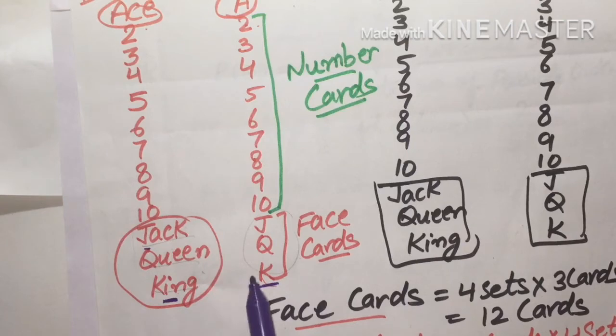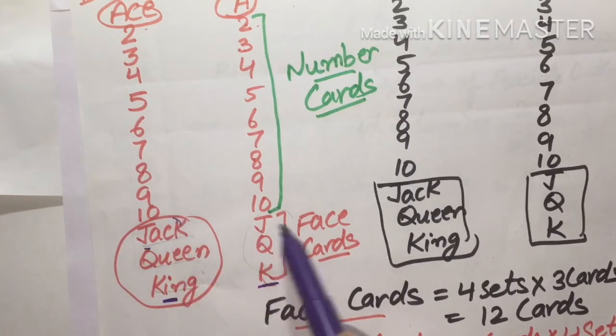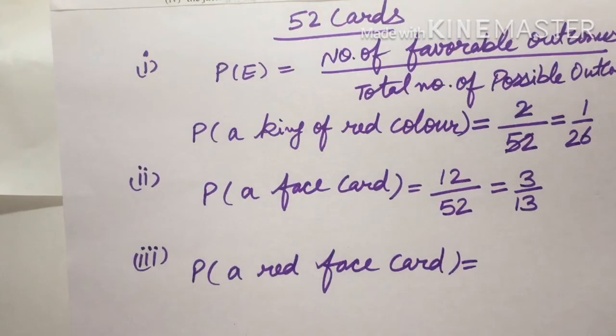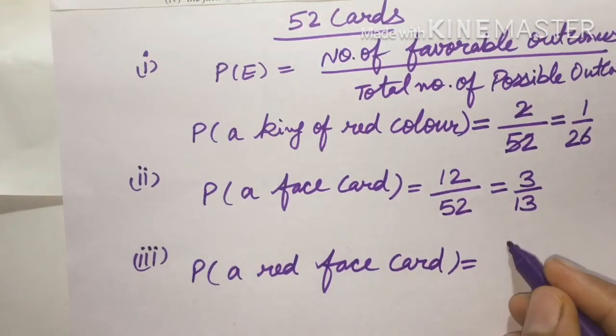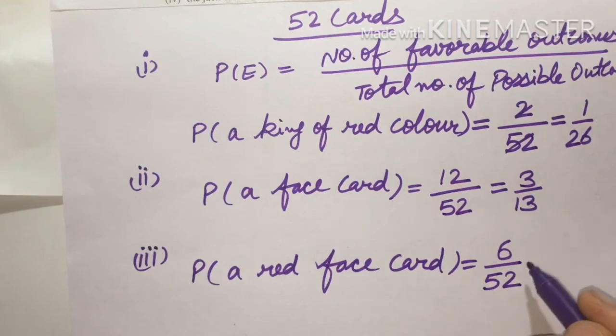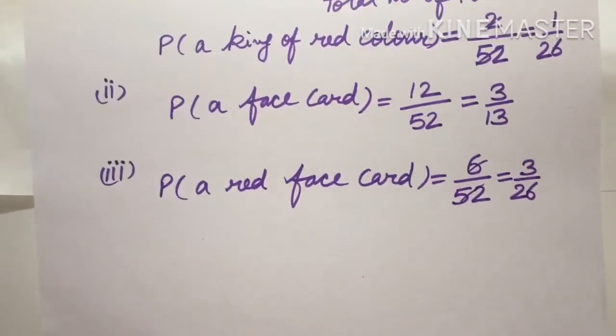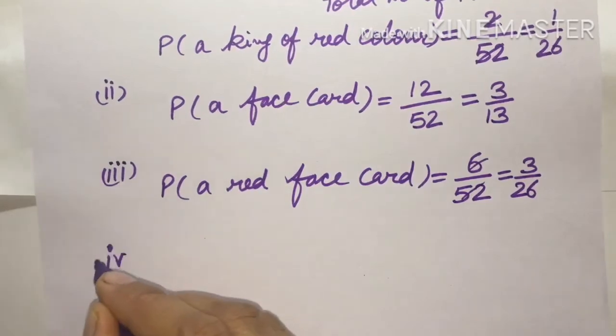So red face card. These are the 3 face cards from one set and 3 face cards from the other red set. So total 3 plus 3, 6 face cards are there. So total red face cards are 6 out of 52 cards. Again we will simplify it, and the answer will come 3 upon 26. This was the third part. Now we will do the fourth part.